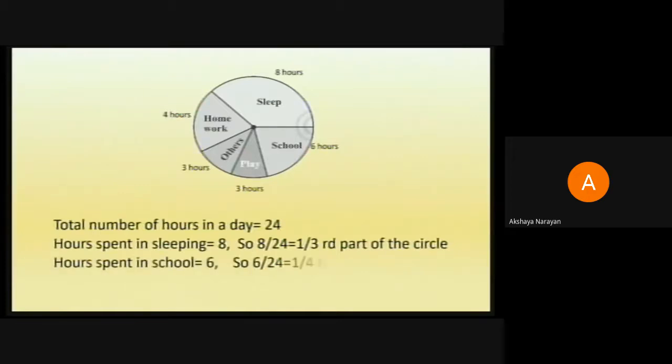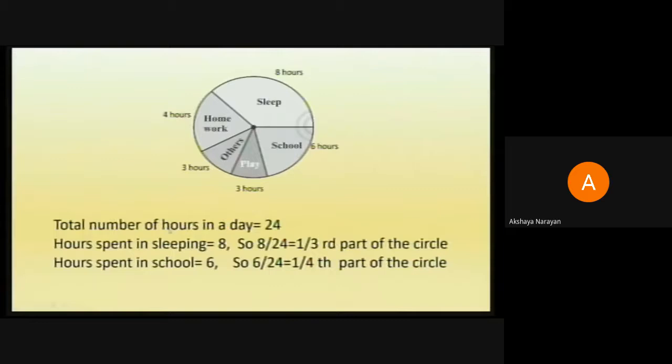Next, moving on to the hours spent in the school is 6 hours. So out of the 24, if 6 hours is for the schooling, the fraction of time spent on the day in school is 1/4 of the circle. So I should make 1/4 of the circle and tell that is the share for the school hours. Now how these parts are made is what we will take up when we draw the pie chart, because these are constructed based on the angle that this sector is making at the center. Now how to find that angle I shall explain when we take up the drawing of the pie charts.